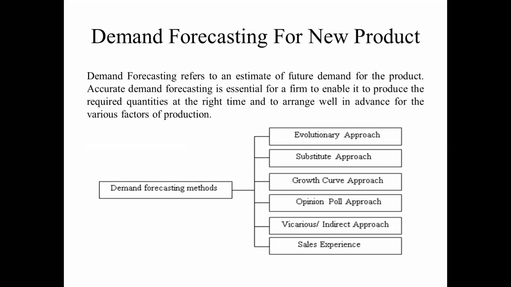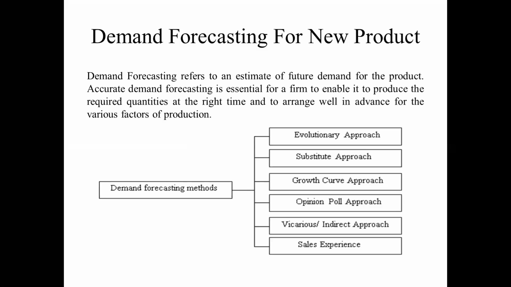Already we discussed some control experiments, and the growth curve approach, evolutionary approach, substitute approach, and sales experiments. Already we see that in the market we buy one product and get one product. Similarly, these types of new approaches are followed for demand forecasting of a new product.